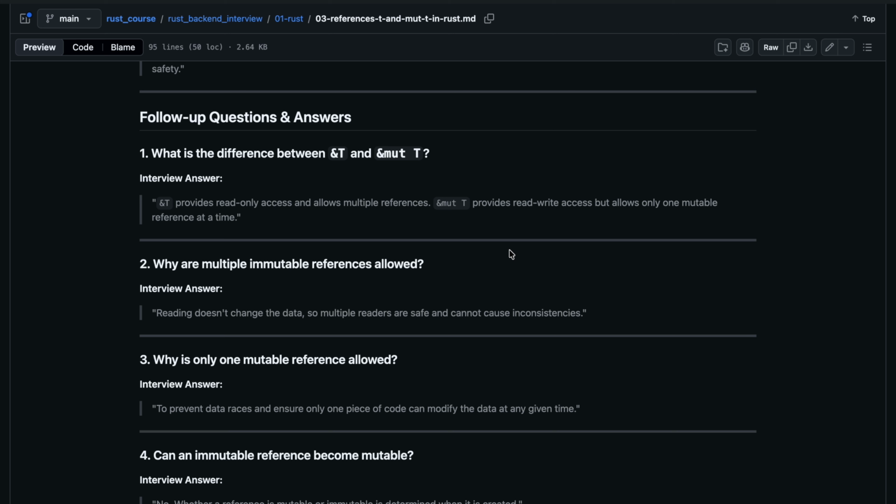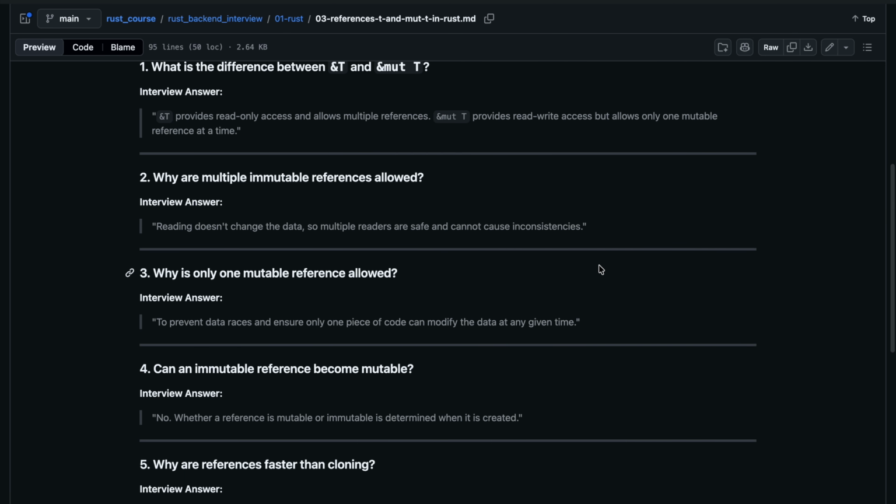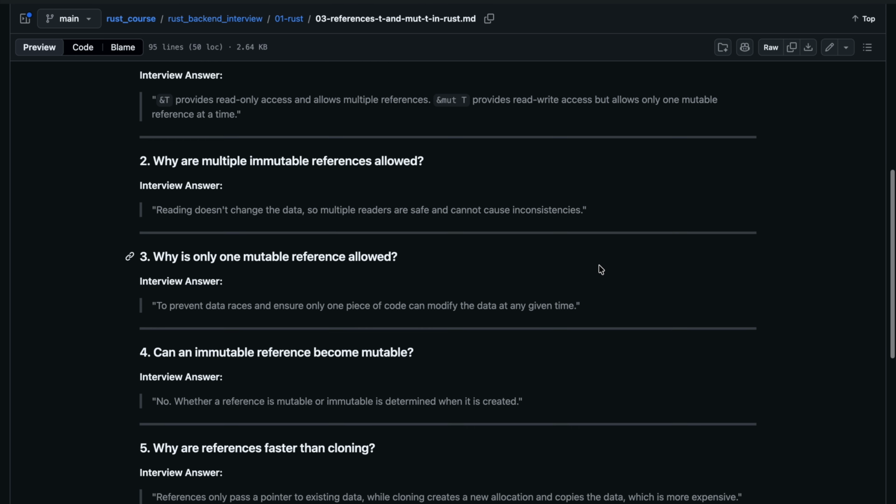Follow-up question: what is the difference between & and &mut? & provides read-only access and allows multiple references. &mut provides read-write access but only one mutable reference at a time. Why are multiple immutable references allowed? Reading does not change the data, so multiple readers are safe and cannot cause inconsistencies. Why is only one mutable reference allowed? To prevent data races, and ensure only one piece of code can modify the data at a given time.